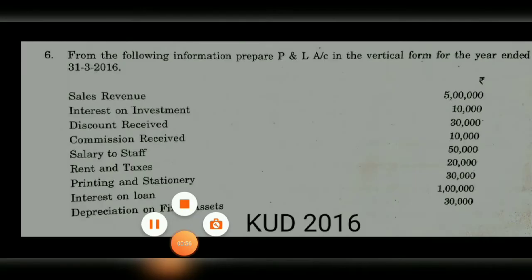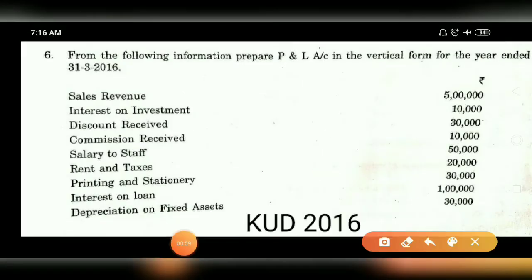Now let us see what its contents are. Sales revenue is given, that means the total sales amount. Then interest on investment, which is an income. Investment is an asset and interest on the investment is an income. If you have received interest on your investments like savings, RD, or any shares investment, that is income for you. Then discount received, it is also an income. Commission received, it is also income.